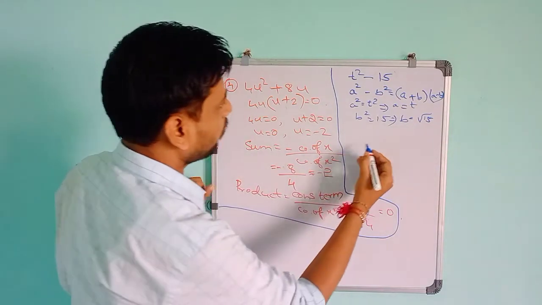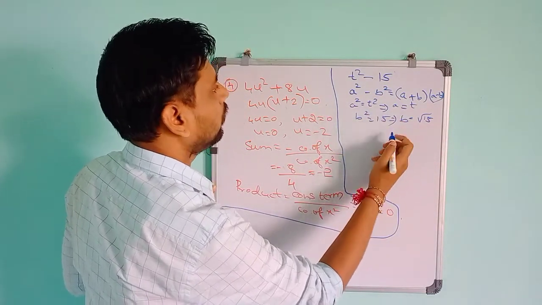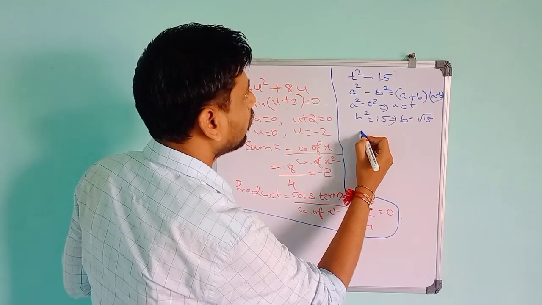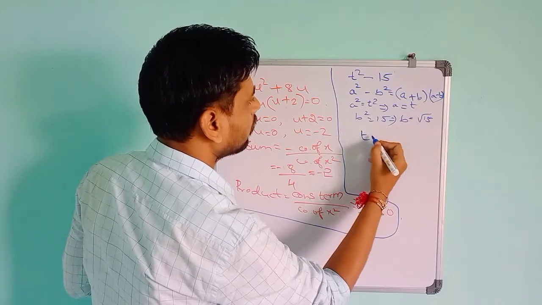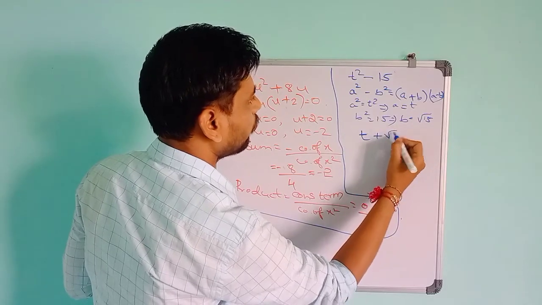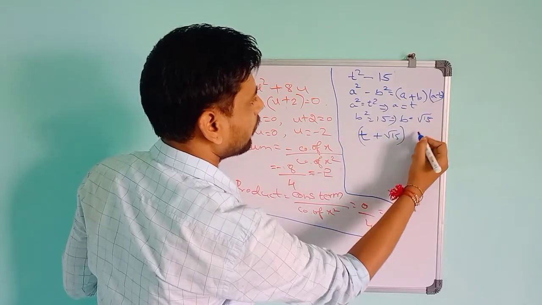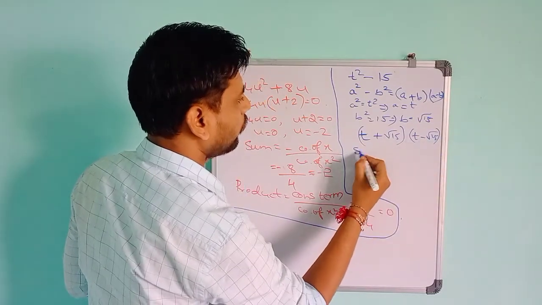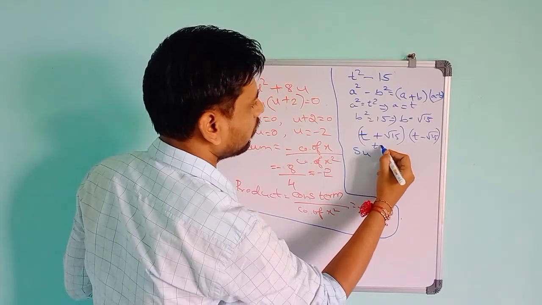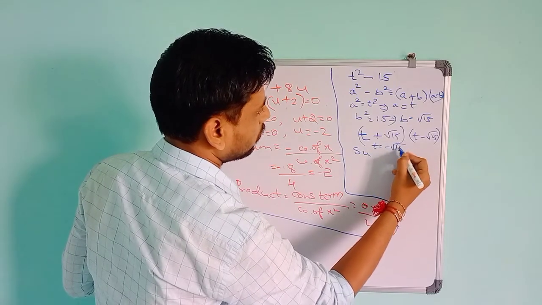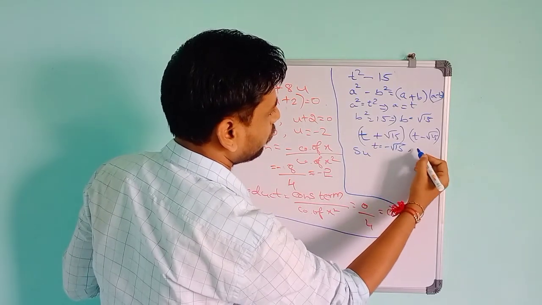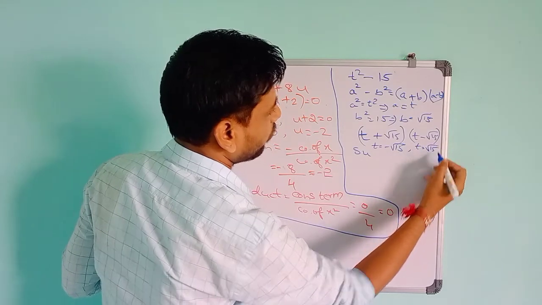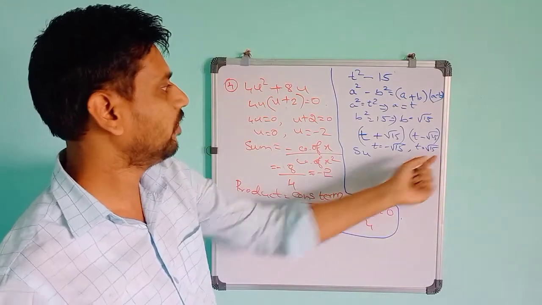So a plus b into a minus b, we can write t plus root 15, and a minus b is t minus root 15. If you take the zeros of the polynomial, t will become minus root 15, and t will become root 15. So t is minus root 15 and plus root 15.